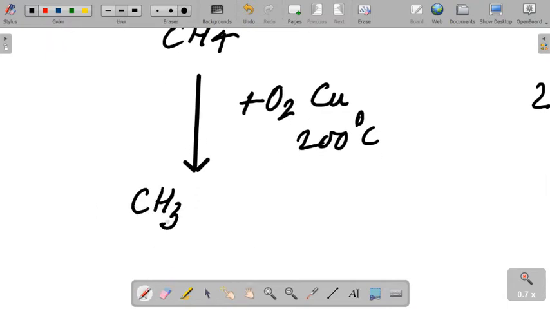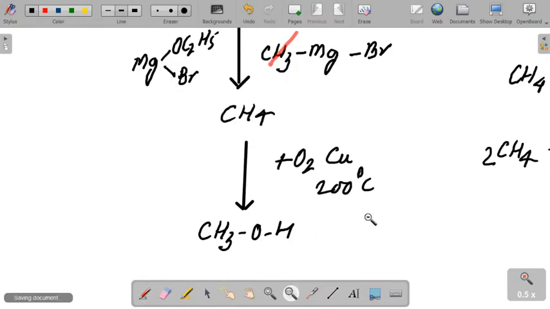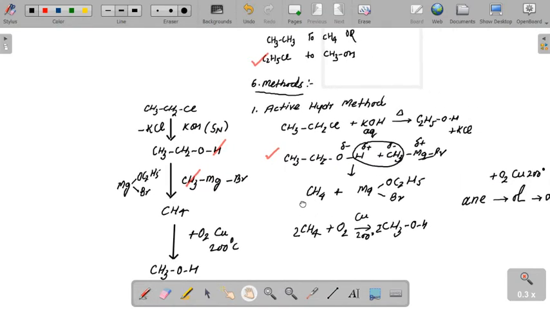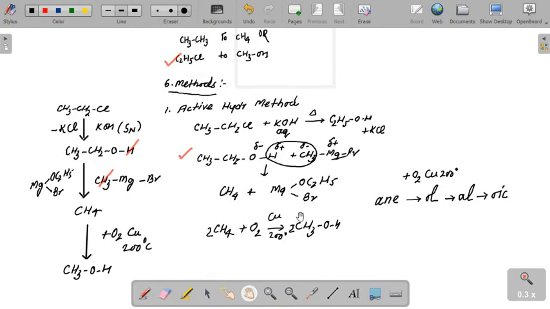So you can see that either in terms of roadmap or in terms of chemical equation, it is there on the board. This is method number 1, right? Method number 2 will be continued in the next slide. All right. Thank you.